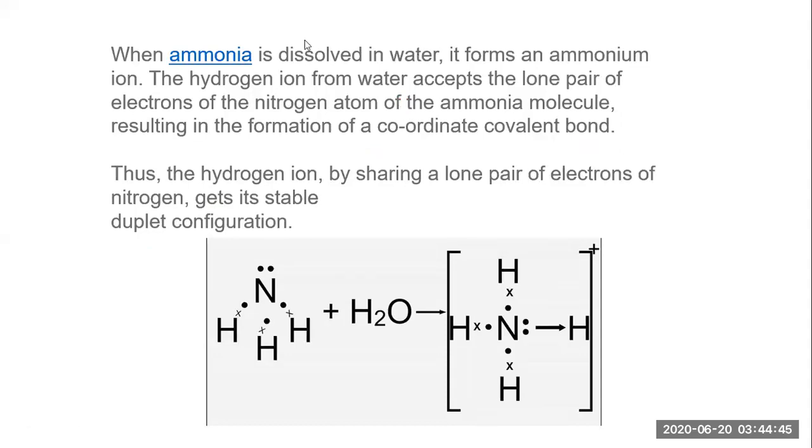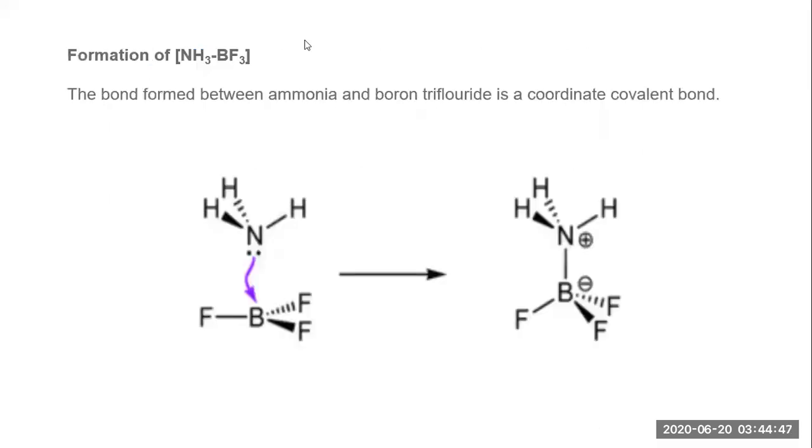Now let's talk about the formation of the NH3BF3 bond. Now let's simplify it. This is another molecule. This is another molecule. As nitrogen possesses a lone pair of electrons, that is going to react with the boron and leads to formation of this compound.